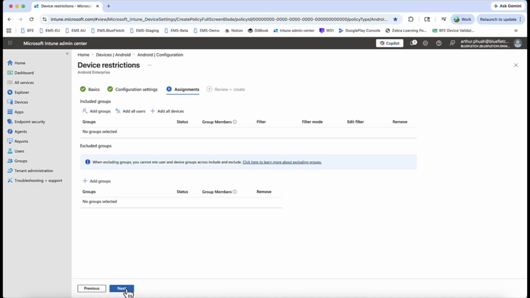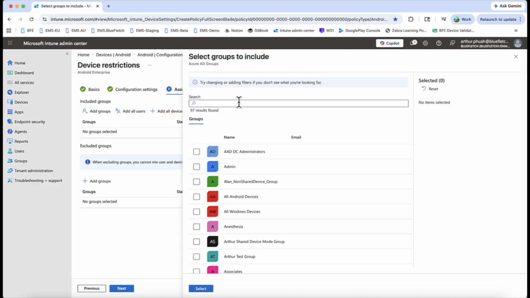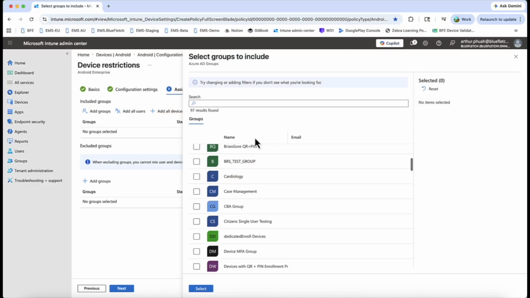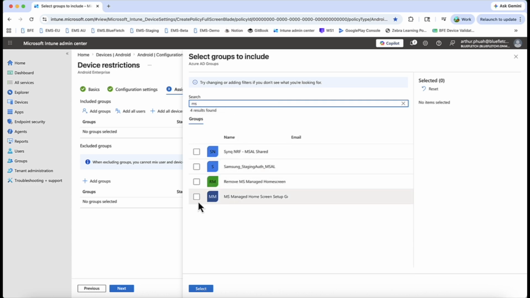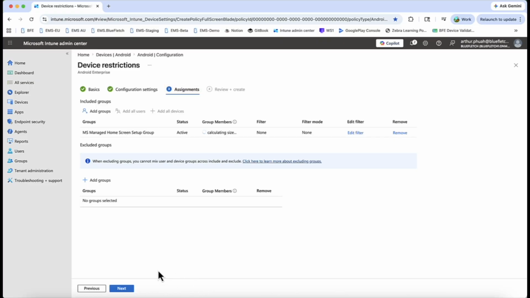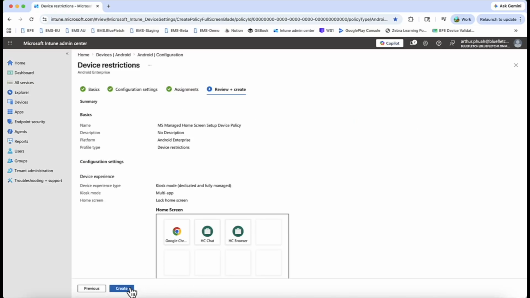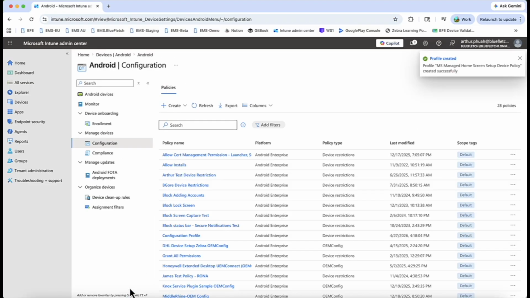So we can hit next. And we're gonna add our group. The group we had earlier. We had the Microsoft Managed Home Screen Setup group. Select that. Hit next. Hit create.